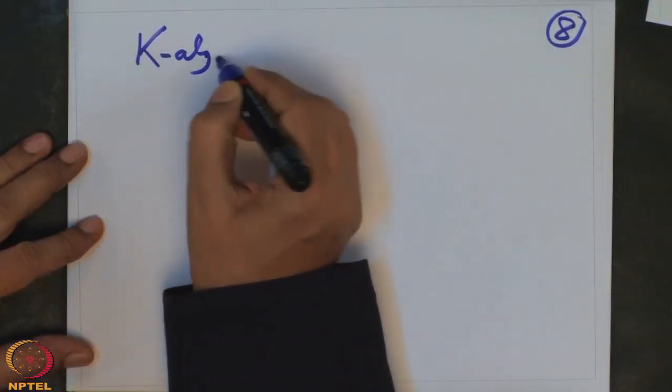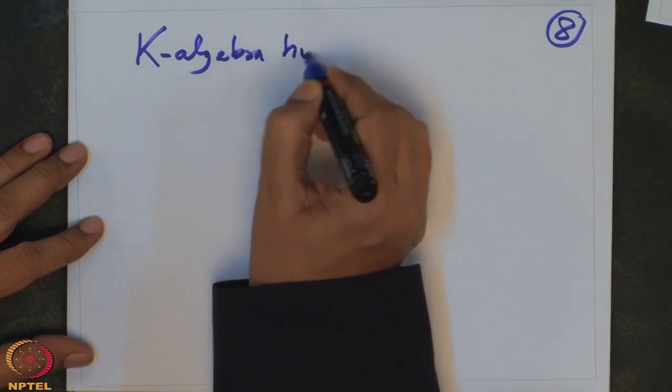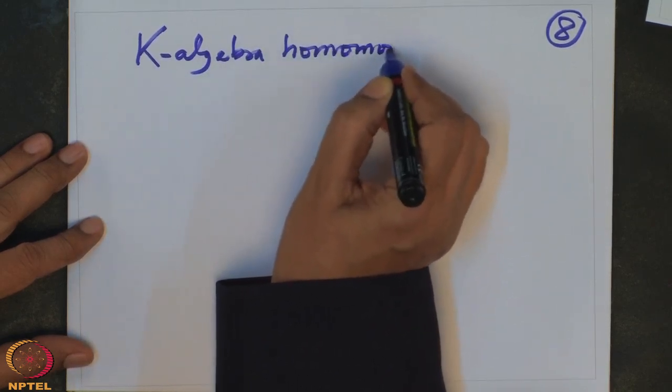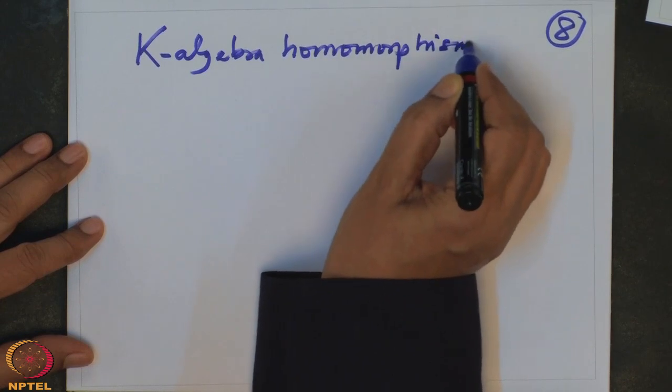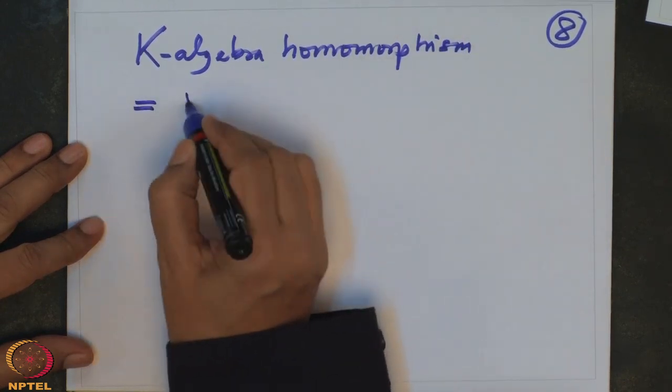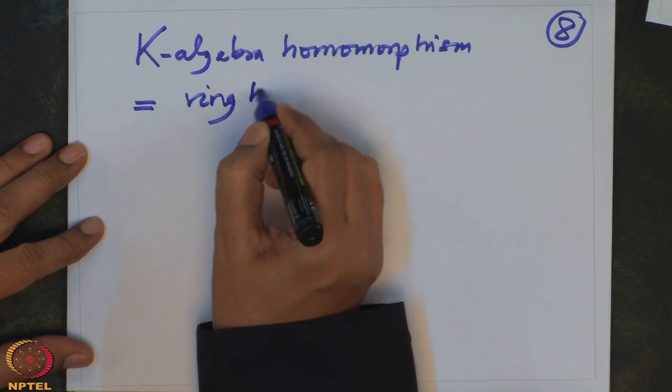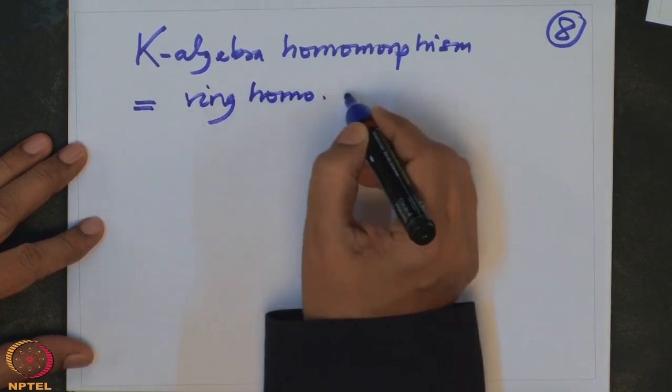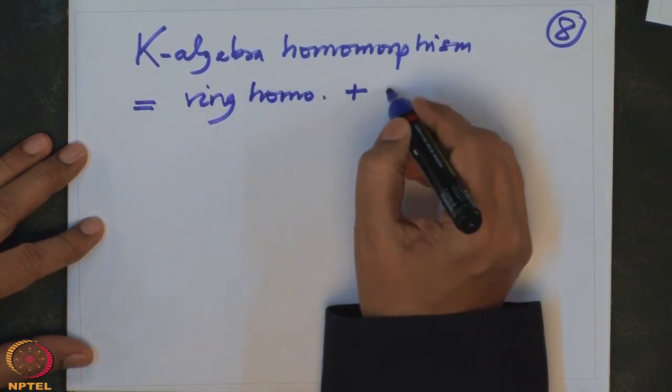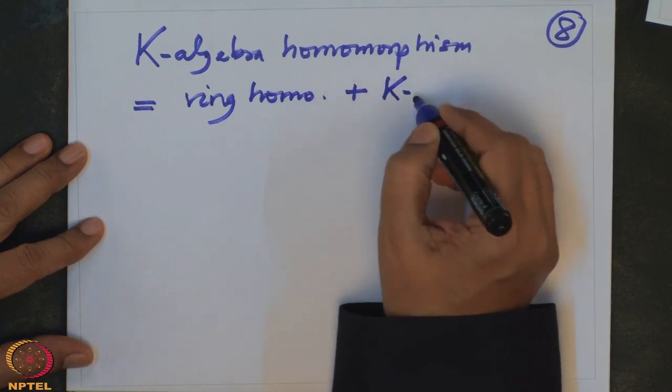One more important class of K algebra I want to give, but before I go on to that, I also want to recall what a K algebra homomorphism should be. A K algebra homomorphism should mean a ring homomorphism and a K vector space homomorphism, that is, K linear.